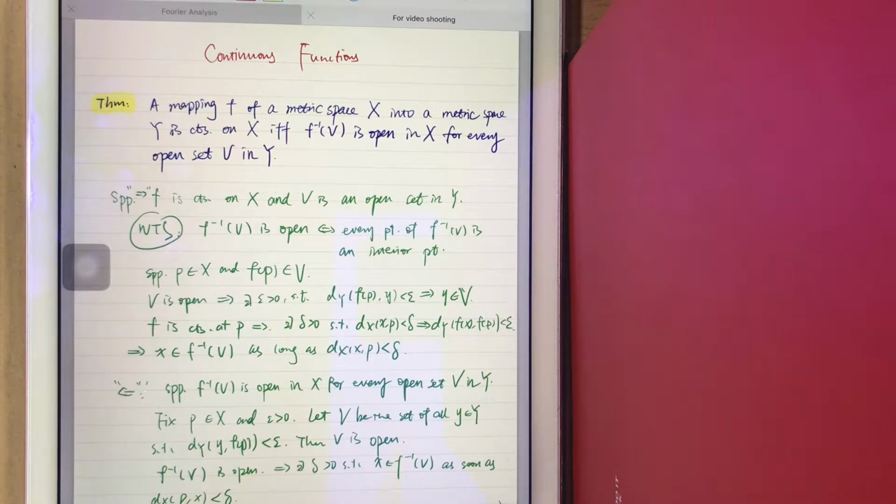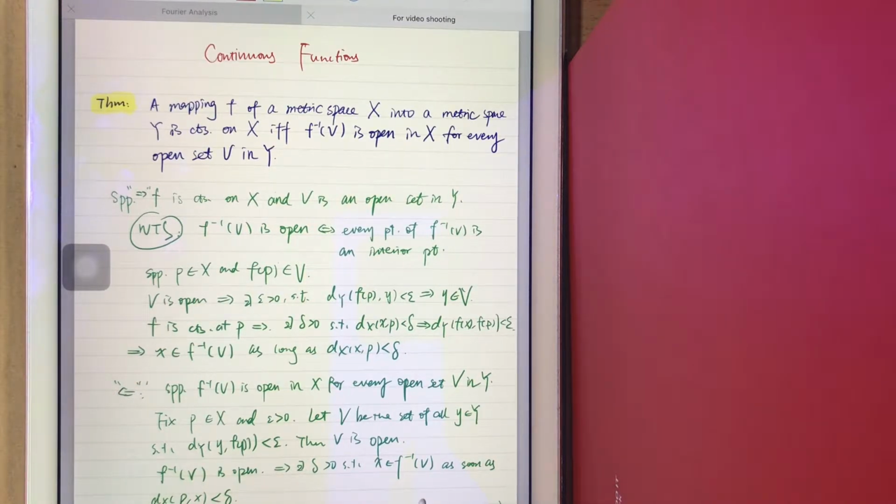So since V is open and F(P) is contained in V, there will be a small ball centered at F(P), and the points in that ball, which have distance less than epsilon from F(P), are also contained in V, because V is open. Okay, so this is the first condition that we use.